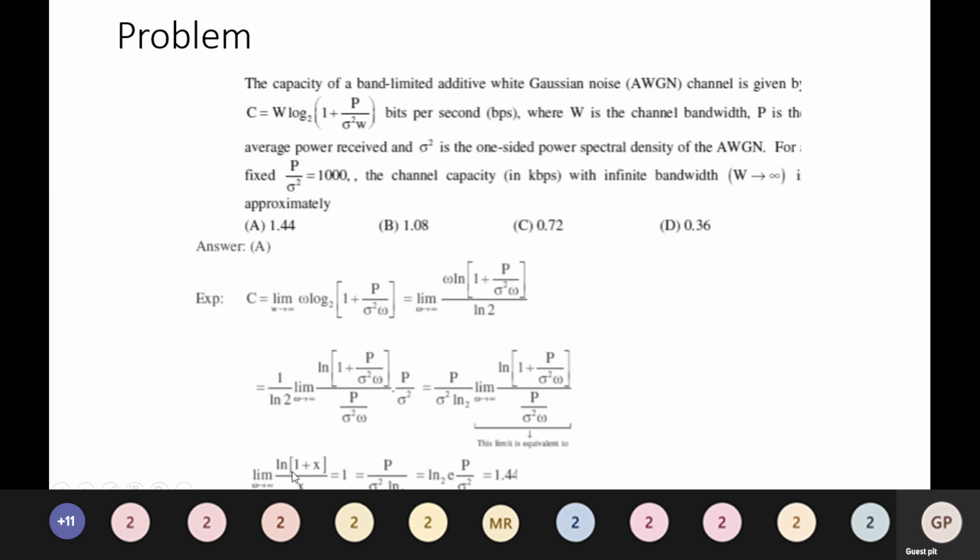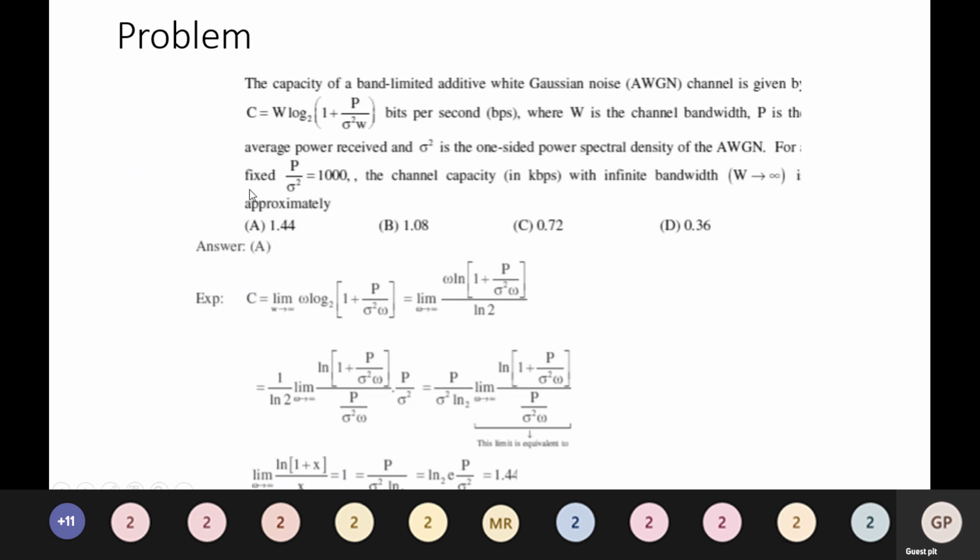So using this formula, limit x tends to 0 of ln 1 plus x by x is equal to 1, which gives P by sigma square ln base 2, which is equal to log base 2 e times P by sigma square, where P by sigma square is equal to 1000.